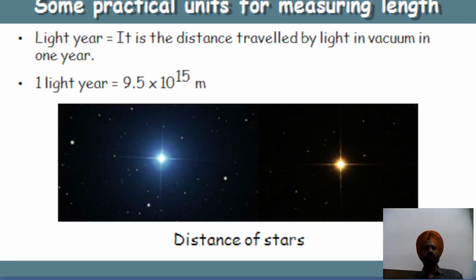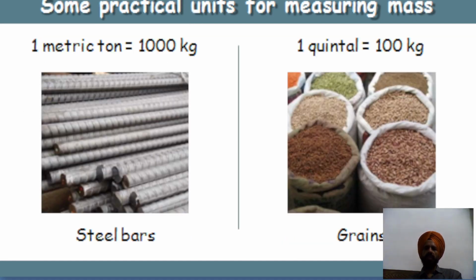Then another important one is the light year. It is the distance traveled by light in vacuum in 1 year. So 1 light year is 9.5 times 10 to the 15 meter. So this is also important. Then some practical units for measuring mass: 1 metric ton we can write as 1000 kg, and 1 quintal is 100 kg. I think we are very familiar with these.